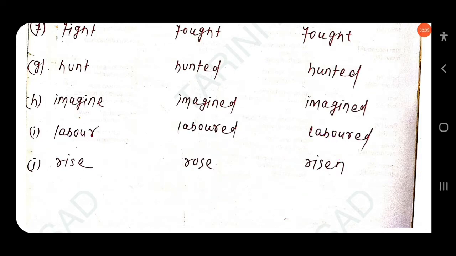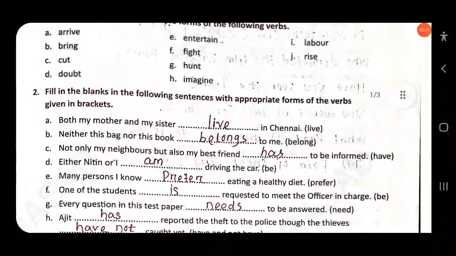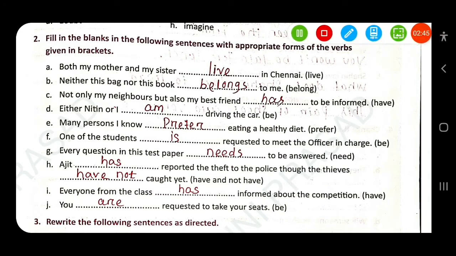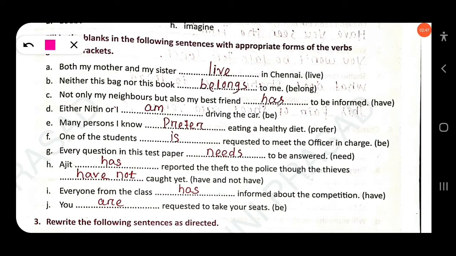Clear? Then next, fill in the blanks in the following sentences with appropriate forms of the verbs given in brackets. That means you have to follow the rules of subject and verb agreement. The first one: both my mother and my sister dash in Chennai. Here the conjunction both is used, and my mother and my sister are two different persons. So the subject is plural, so the verb must be plural. You have to write live, not lives. Both my mother and my sister live in Chennai.